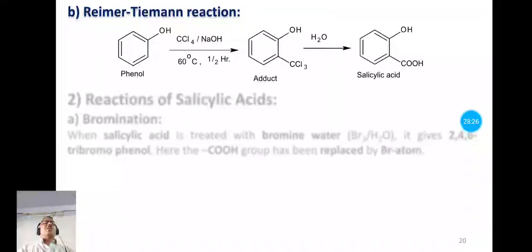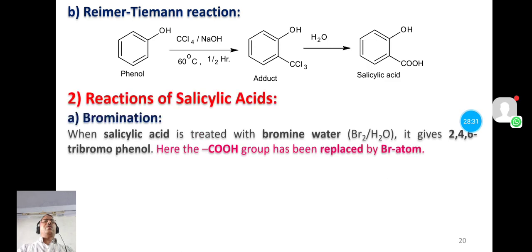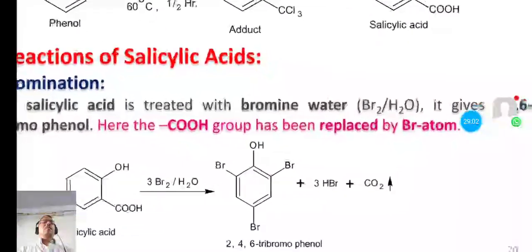Now let us see the reactions of salicylic acid or chemical properties of salicylic acid. First chemical property is bromination. Bromination means replacement of hydrogen atoms from aromatic ring by bromine atoms. So here the salicylic acid is treated with bromine water to form 2,4,6 tribromophenol. Here the carboxyl group is also replaced by the bromine atom. Now let us see the reaction.